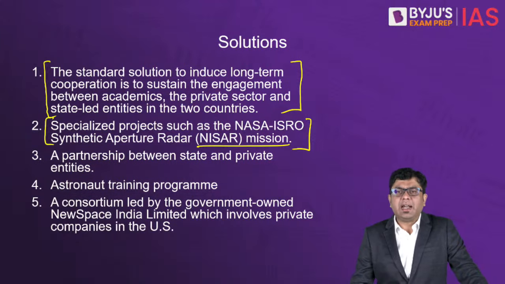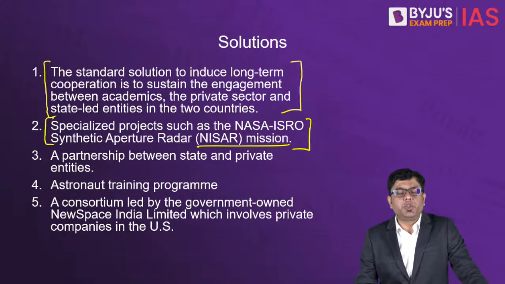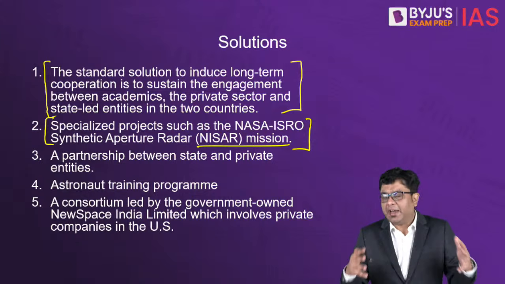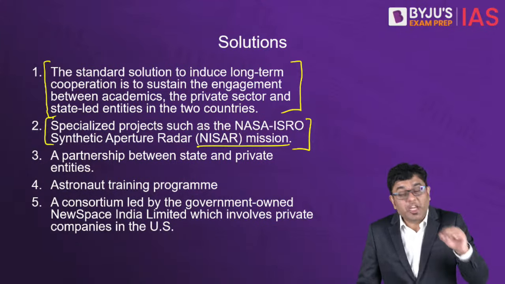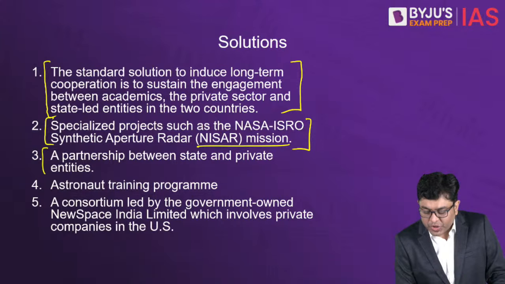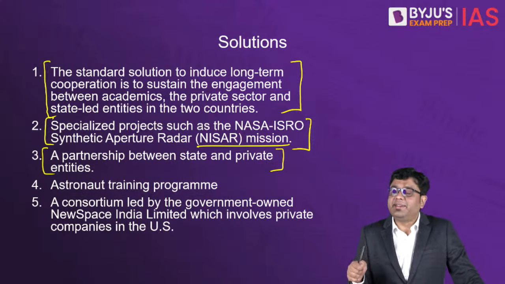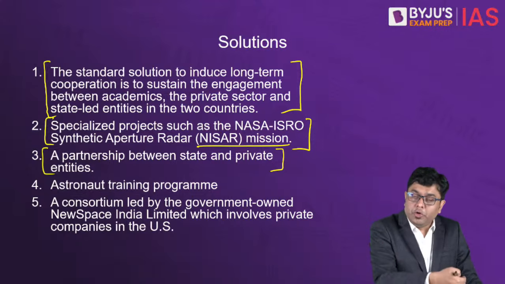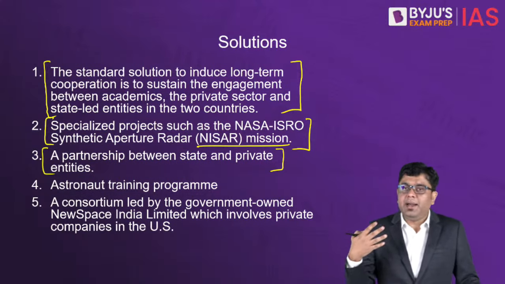We'll take a brief look at the NISAR mission again. So basically, this is a unique mission where NASA and ISRO have come together to study the ground and any changes that happen on the surface. Then a partnership between state and private entities that you have, that is very essential, whereby let's say ISRO enters into a partnership with a private company in the United States operating in the space sector, or a private company in India.